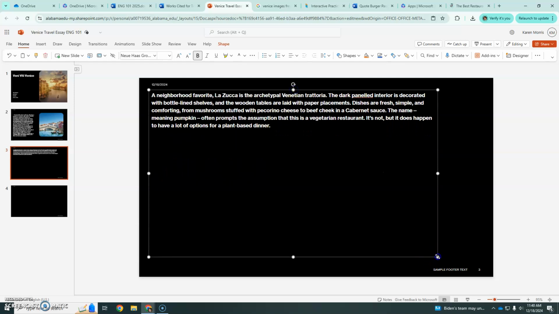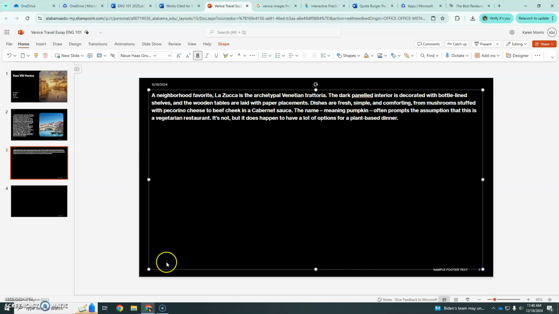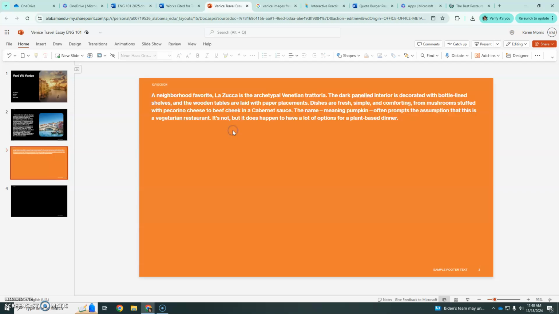And the quote I made white so that I could see it, but what I really want to do is make the background color white so that I can have my quote burger colors and have them show up where I can explain them to you. And since you're going to be explaining the quote burger colors to me and all your classmates, you're going to need to do the same. So if your background's too dark to see the colors, you're going to need to hit background and solid fill with whatever color you choose.